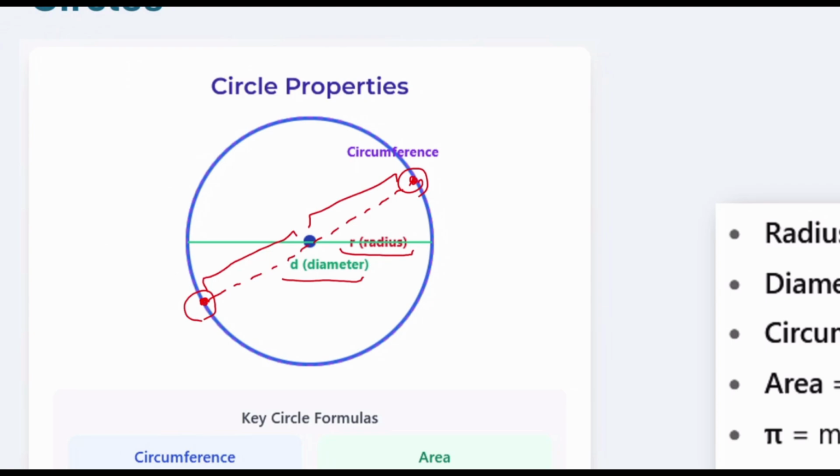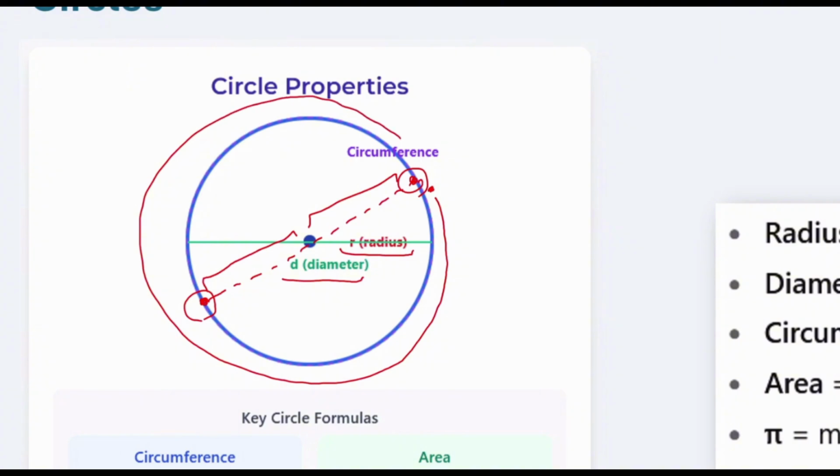Another interesting thing is how we can measure a circle. If you remember, when we were talking about shapes, another important part was how much is around the shape itself. Circles have the same thing. If I ask you to take a meter and measure around this circle, you can find a number. That specific number is what we call the circumference. Maybe you heard about the perimeter, which is very common for other shapes, but for the circle we call it circumference.